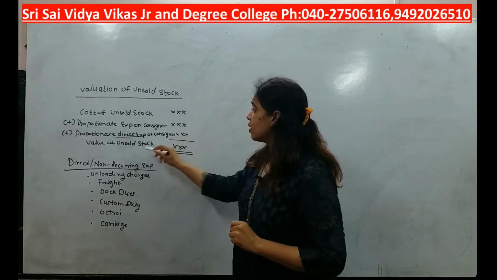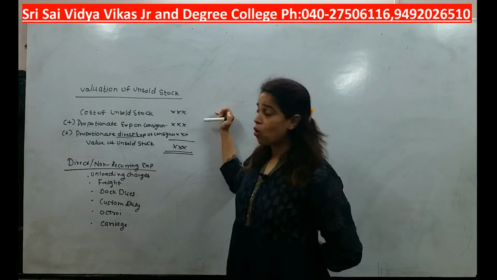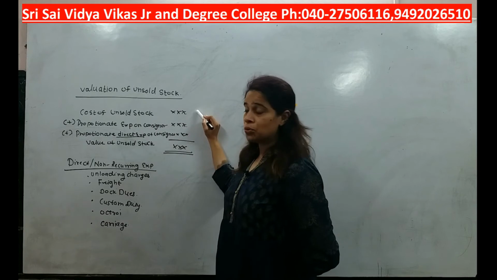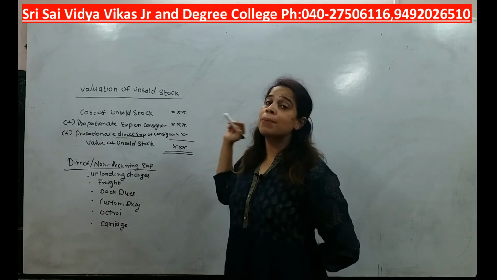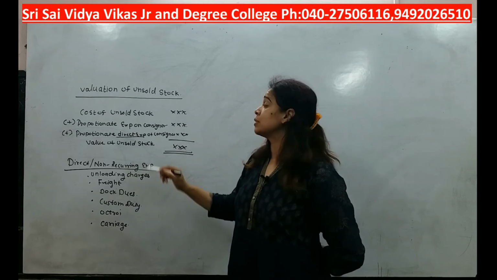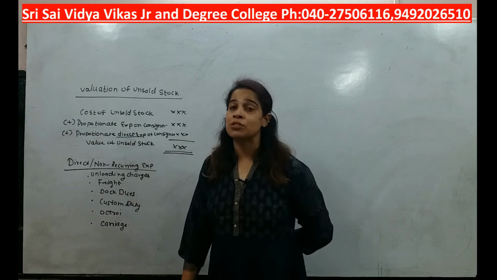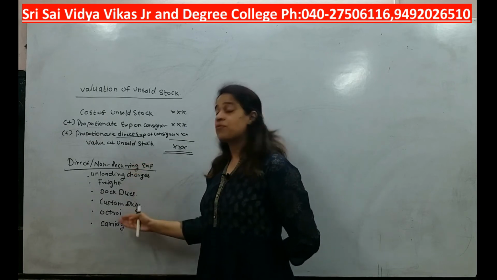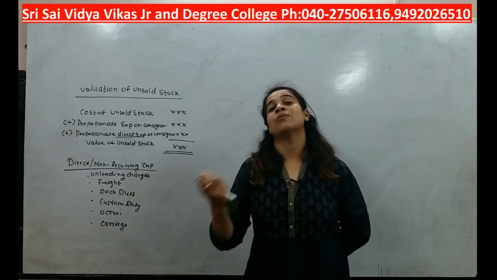Then you will get the value of unsold stock. So what is the formula? Cost of unsold goods plus proportionate expenses of consignor plus proportionate direct expenses of consignee is equal to value of unsold stock.